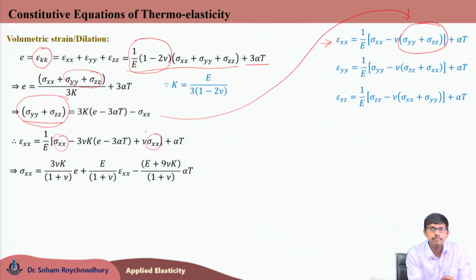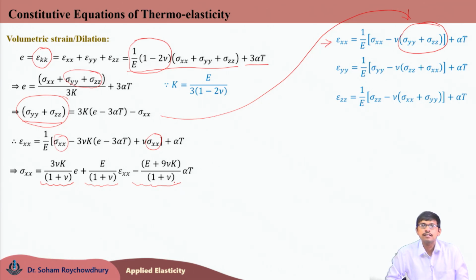We have three terms. Sigma xx is dependent on dilation or volumetric strain small e, it is dependent on the corresponding normal strain epsilon xx, and it is also dependent on the thermal strain alpha t, and these terms have coefficients 3 nu k by (1 plus nu), then E by (1 plus nu), and minus (E plus 9 nu k) divided by (1 plus nu) respectively.